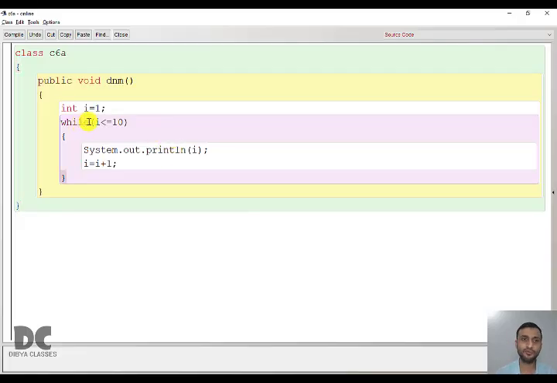So remember, in if what happens? It executes only once. If you see, if and while are almost the same. The only difference is in if we check if it is true or false. If it is true, we execute it. If it is false, we don't execute it. But it is only once.